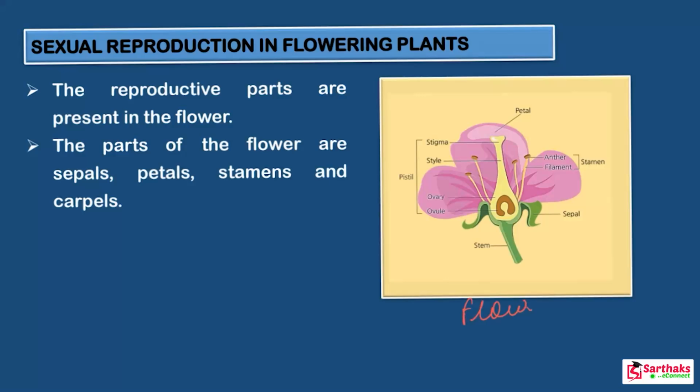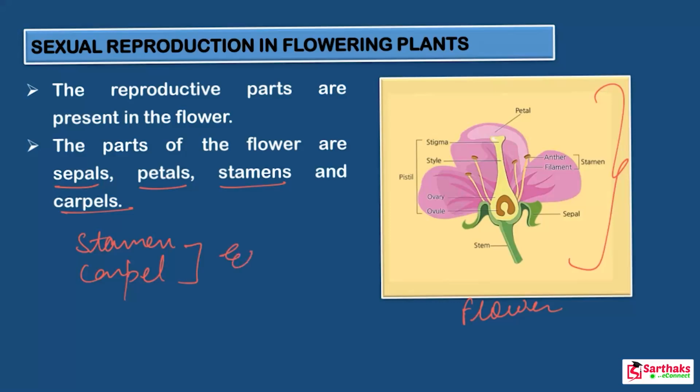What you noticed here is that it contains different parts. So basically your flower contains different parts. Let me introduce these parts. The parts of the flower are the sepals, petals, stamens and carpels. Out of these four parts, only two are essential parts, that is the stamens and the carpel. The stamen and carpel are the essential parts of the flower.